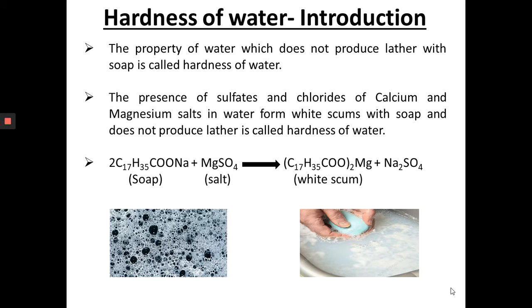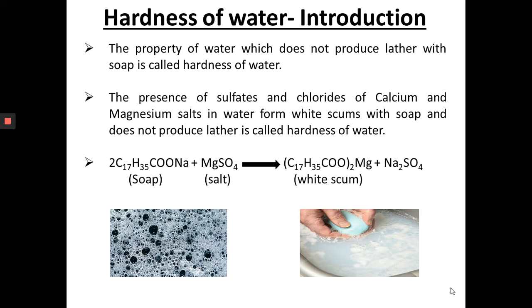Why is it not forming lather? The presence of sulfates and chlorides of calcium and magnesium salts in water forms white scums with soap and does not produce lather. It's called hardness of water. The molecular formula of soap is C17H35COONa. Another name of soap is sodium stearate.